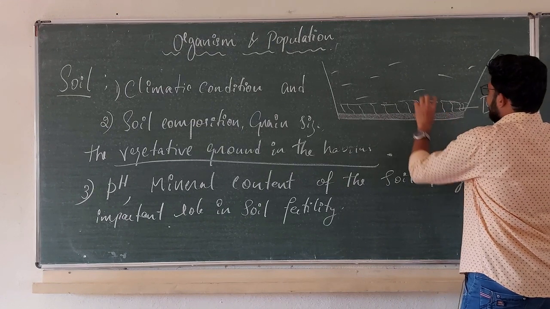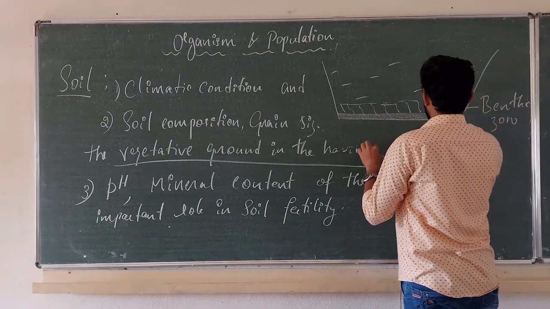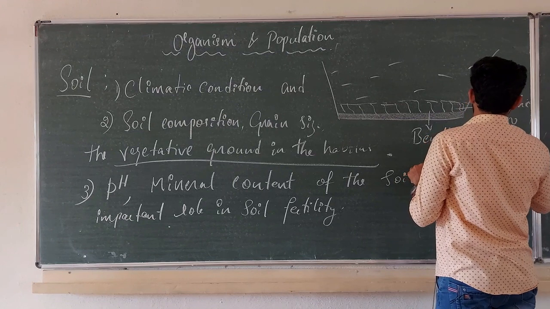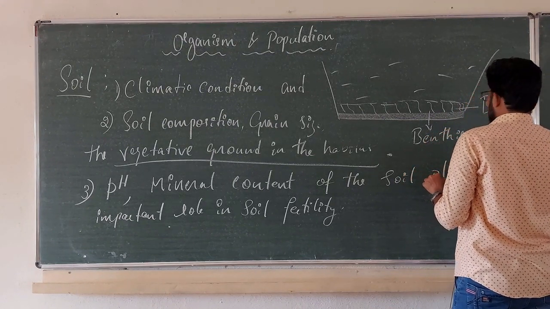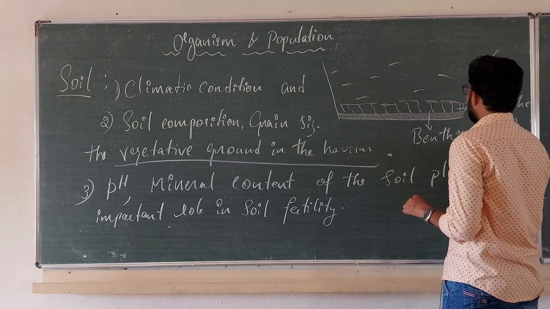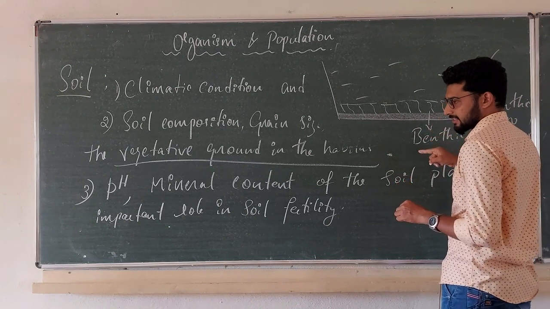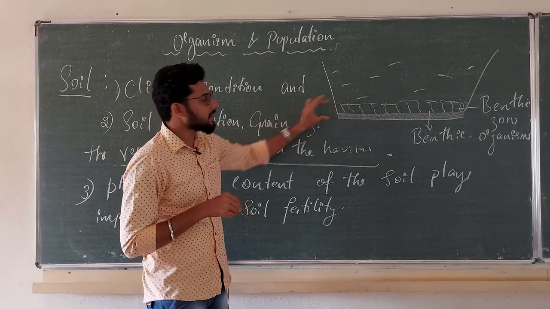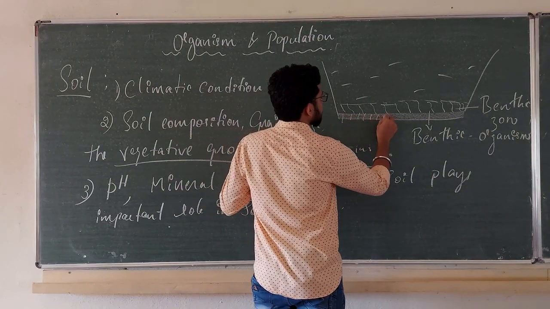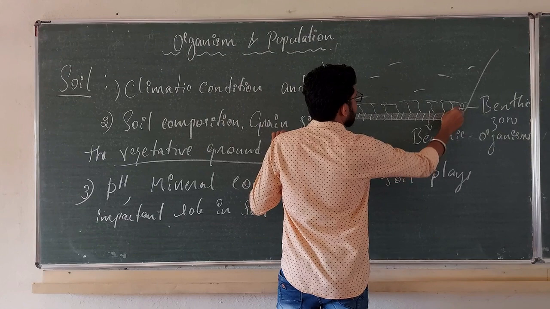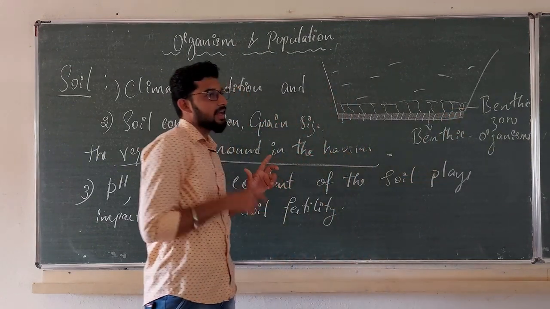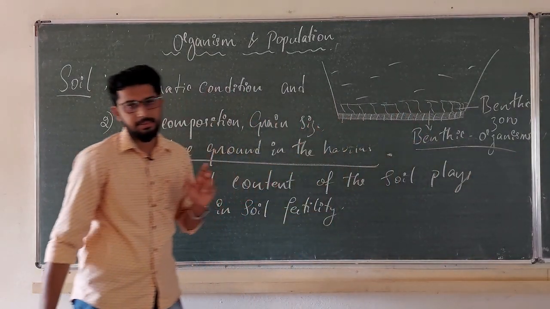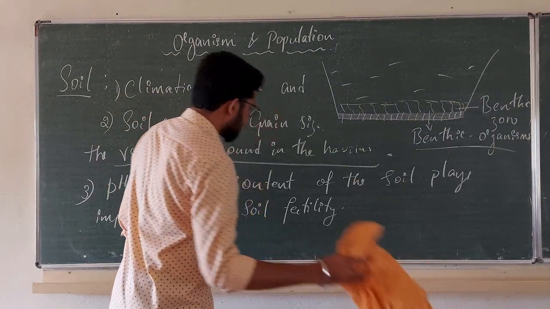Whatever animals are present in this benthic zone are known as benthic organisms. The presence of benthic organisms is directly influenced by the sedimentary soil. According to the different types of sedimentary soil you have, you can find different benthic organisms in the aquatic habitat. Okay, shall I rub this?